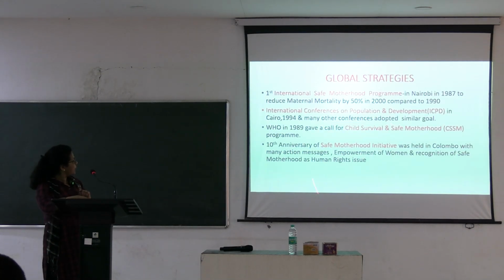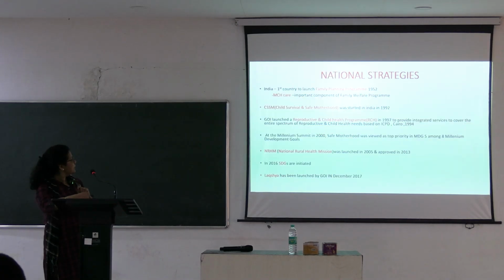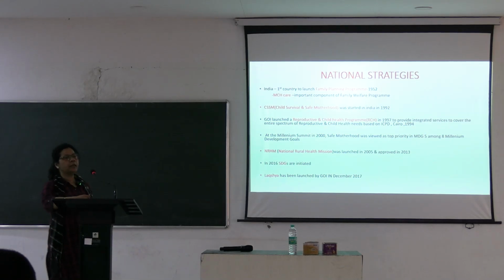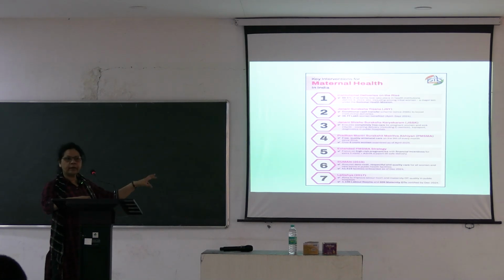Global strategies are these. Look up these. These are the organizations who have done it. The national strategies are the family planning program, the child survival and safe motherhood, reproductive and child health program. All these programs have been undertaken to reduce maternal morbidity and mortality. So this chart is very important. Go through it. You might be given long questions on this.